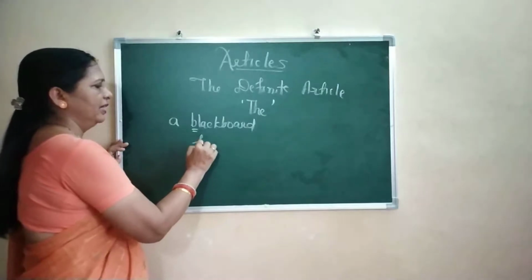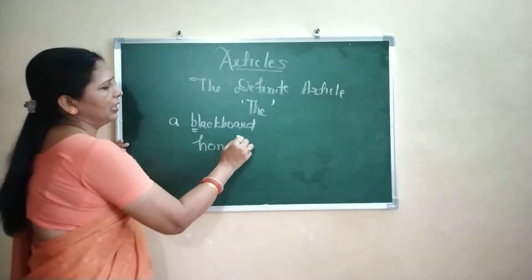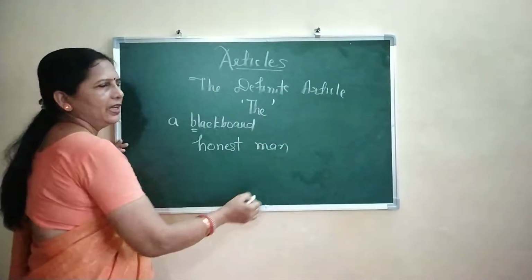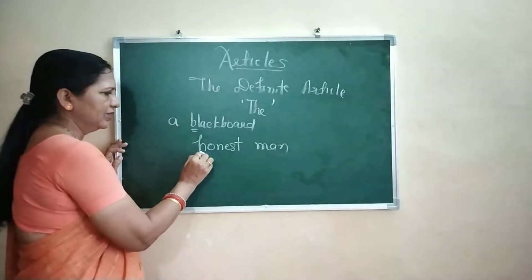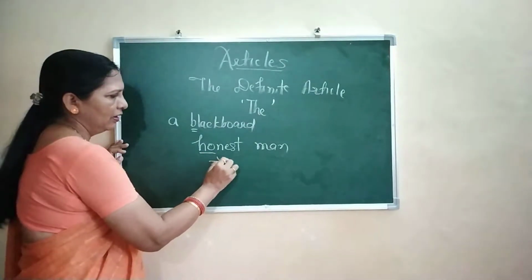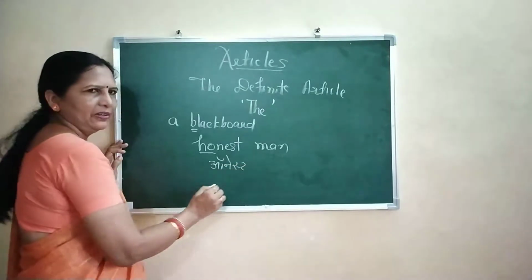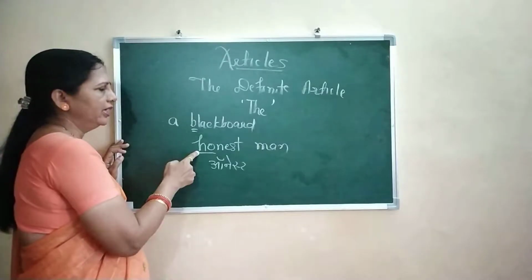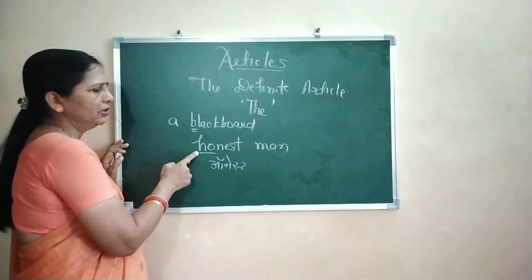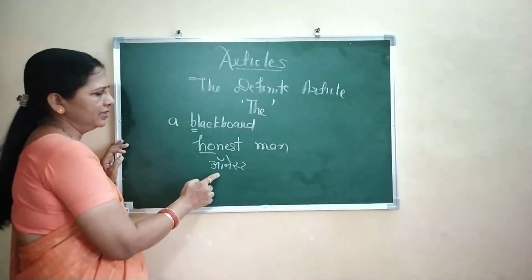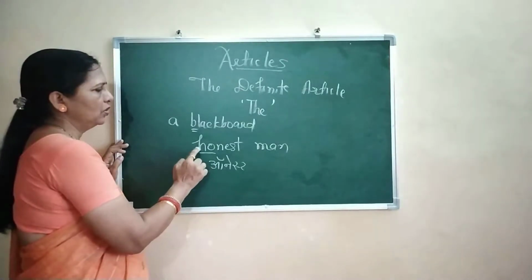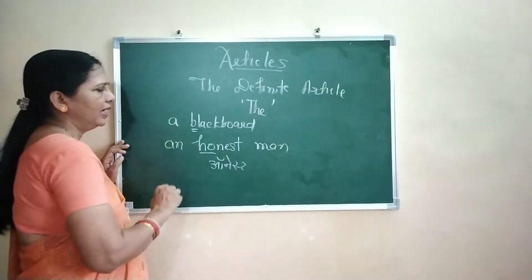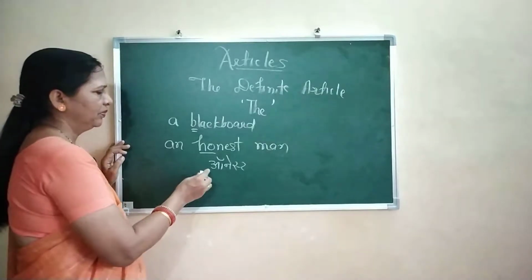Suppose you say honest man, then here the pronunciation is honest. Though the word starts with H, it is not pronounced. It is not honest, it is onest. And so we say an honest man.